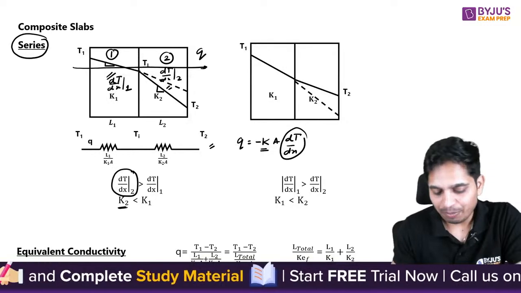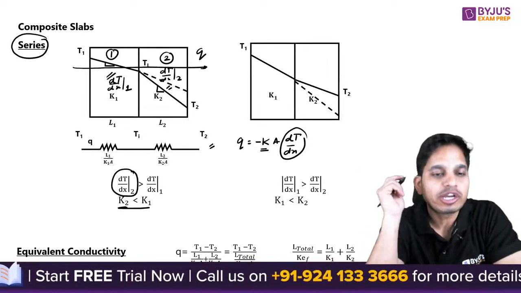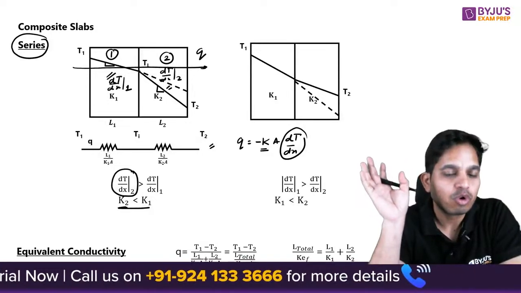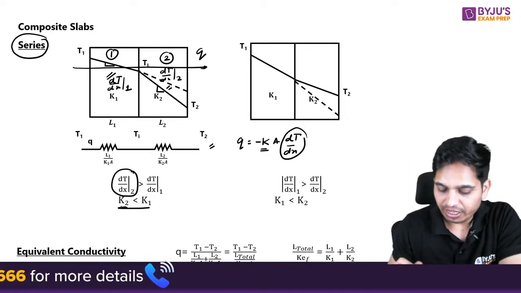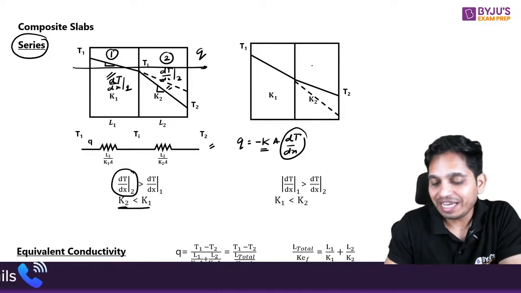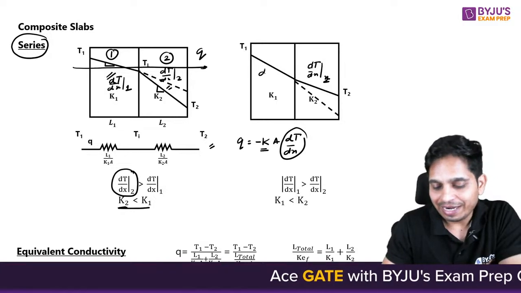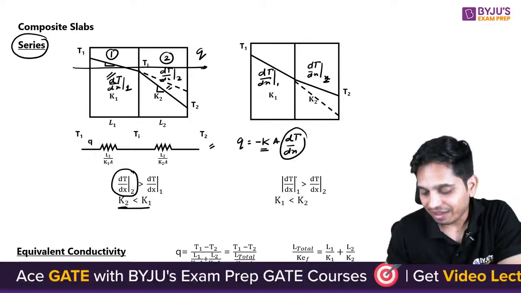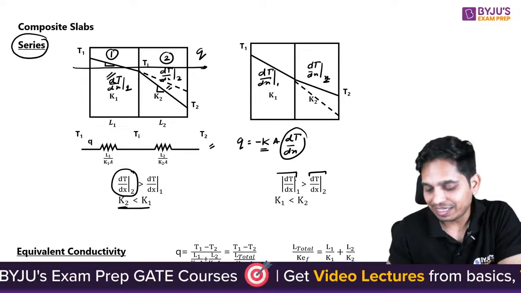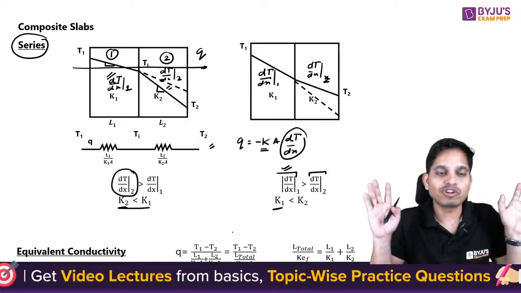That is, K2 will be lower than K1, because you have to keep the product constant. K2 will be lower. Now in this case, you can see that dT/dx 2 is lower and dT/dx 1 is greater. So if this is greater, K1 will be less. This type of question they are asking nowadays.